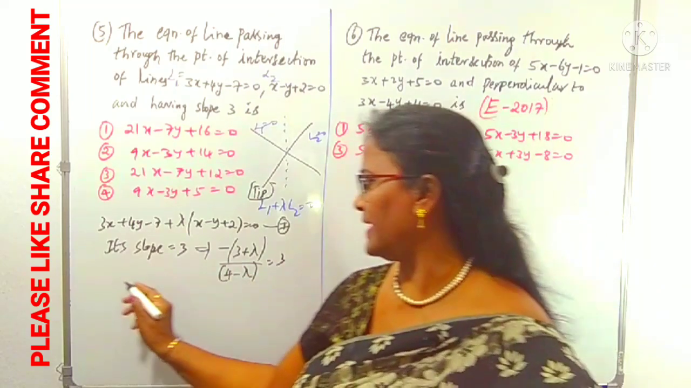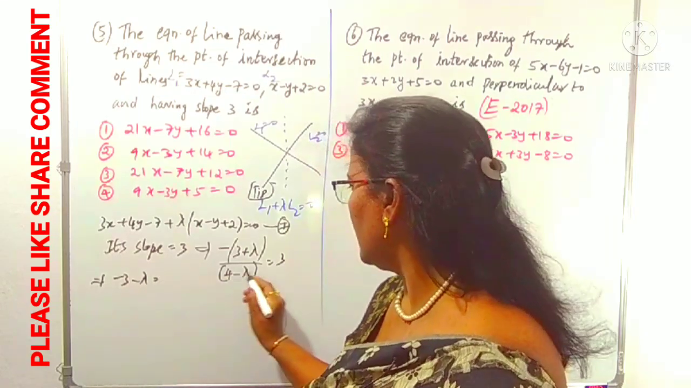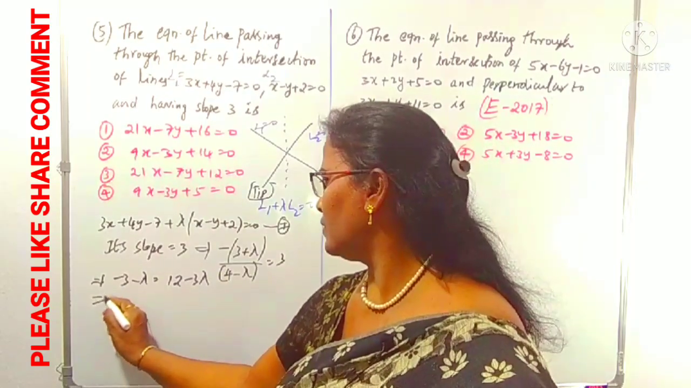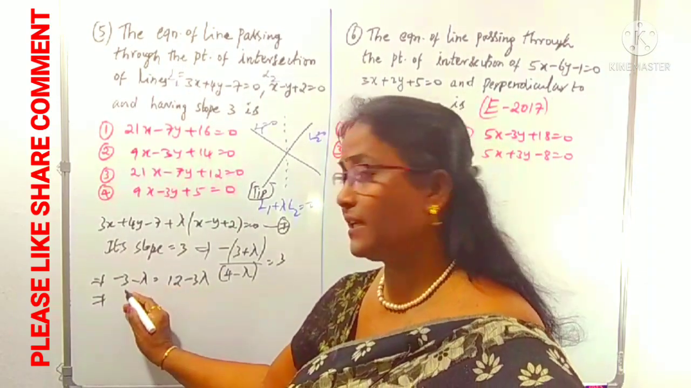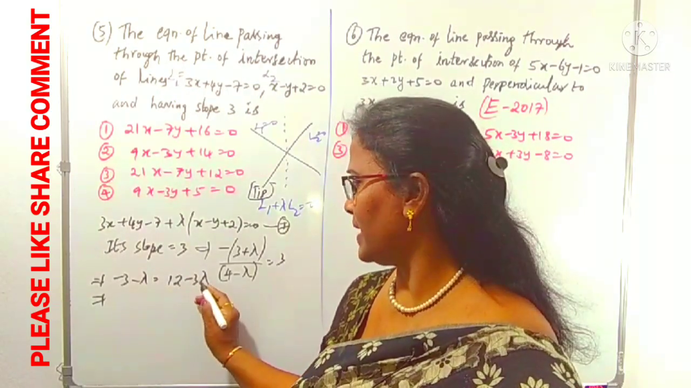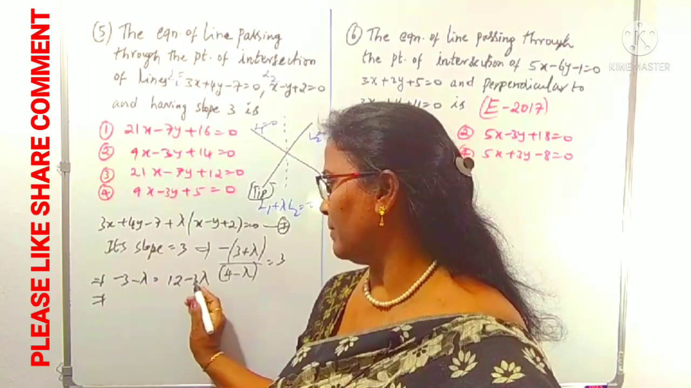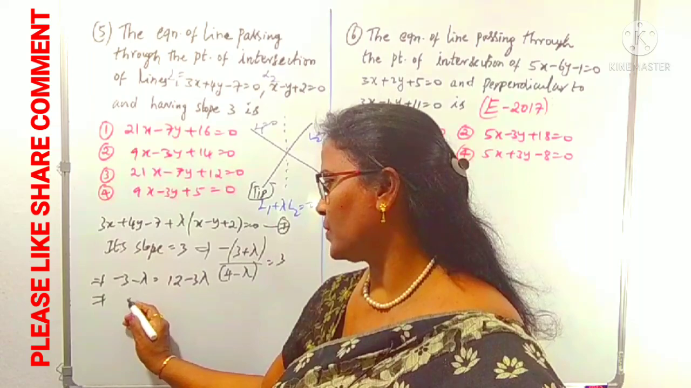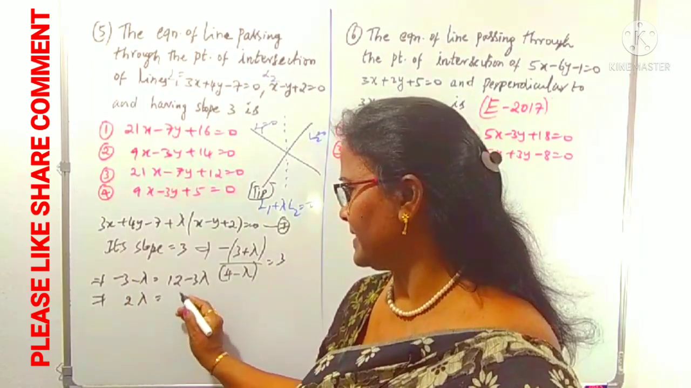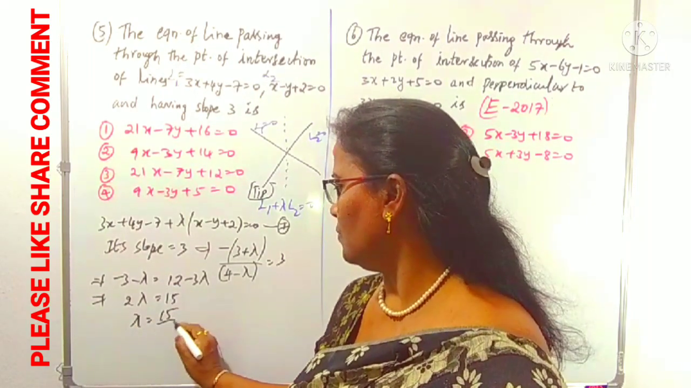By the cross multiplication it becomes minus 3 minus lambda is equal to 12 minus 3 lambda. Right, now we can concentrate on this one. Minus 3 lambda, I am taking to the left side, it becomes 3 lambda minus lambda, which is 2 lambda, is equal to 12 plus 3, that is 15. So lambda value is 15 by 2.